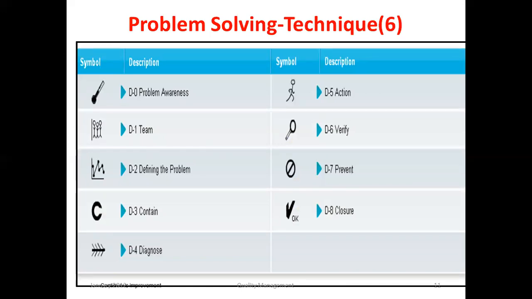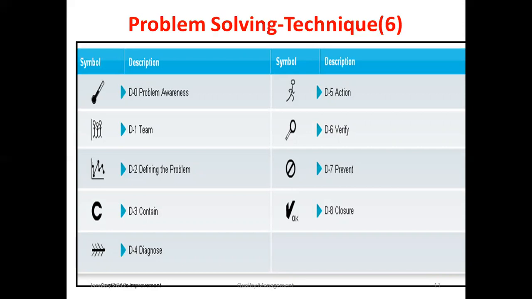Another technique used for quality management is problem solving. Very interestingly, you can see here some symbols and their descriptions. In the first diagram, there is problem awareness, a mic-type symbol used to know about the problem.